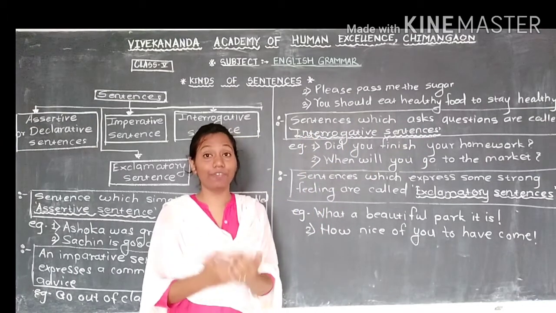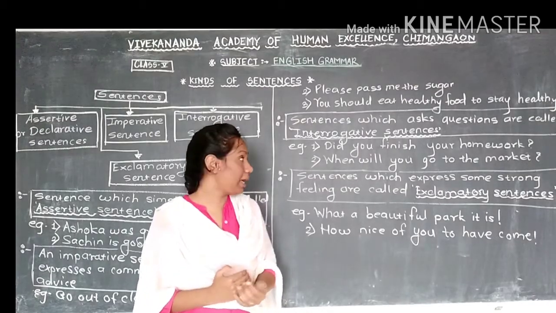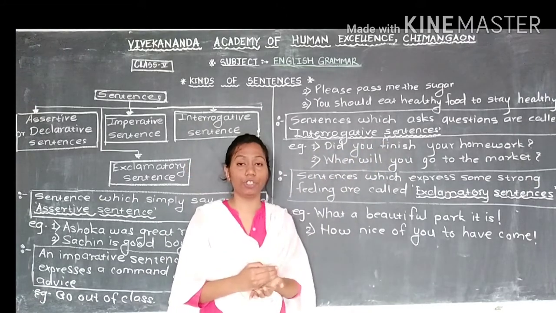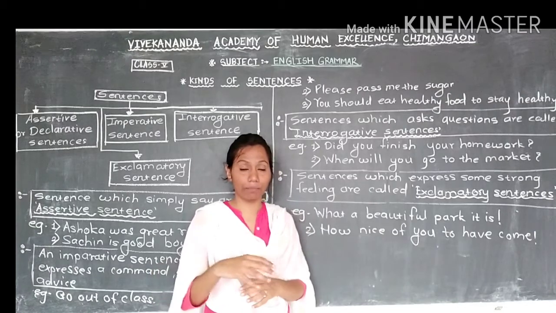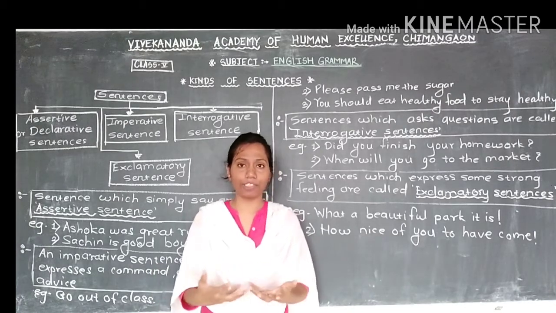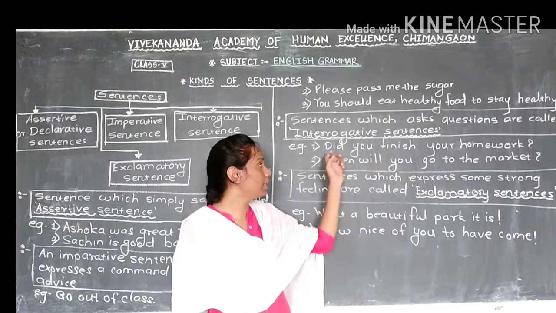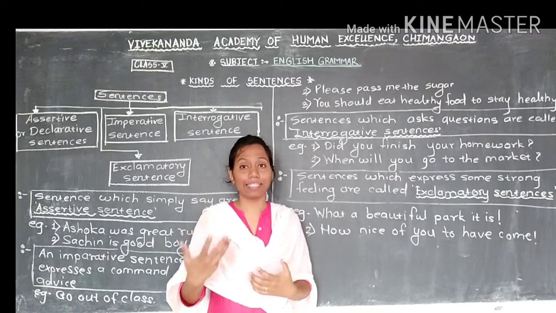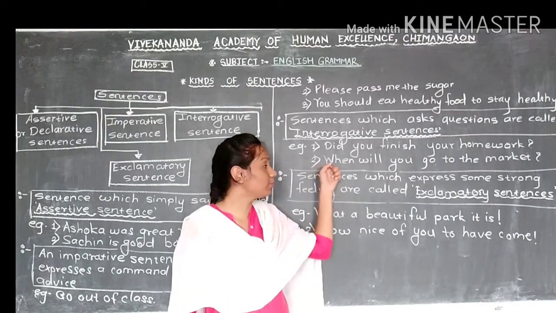For example: did you finish your homework? If your teacher gives you homework, and if your teacher comes there after some time, she may use this question to ask you, did you finish your homework? Correct? She is asking you something. So this is a question. Now the next one.